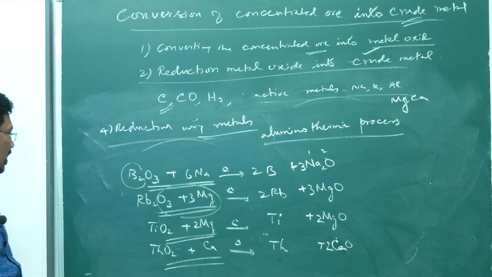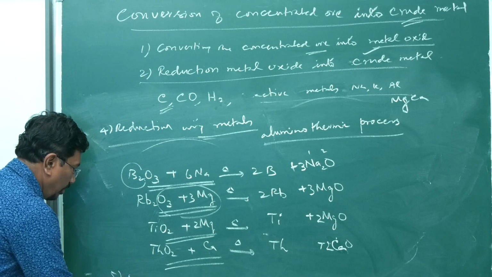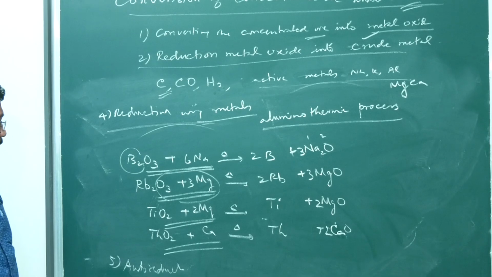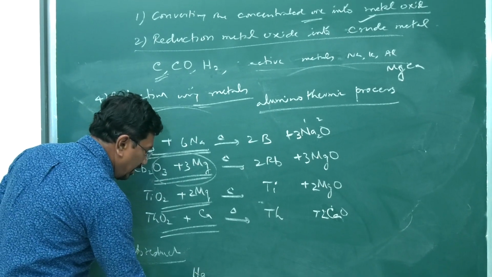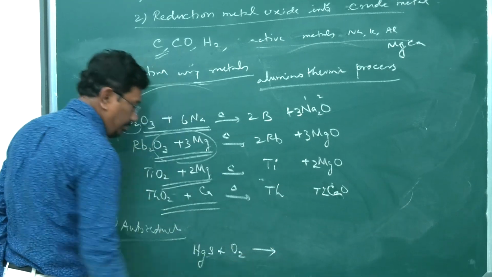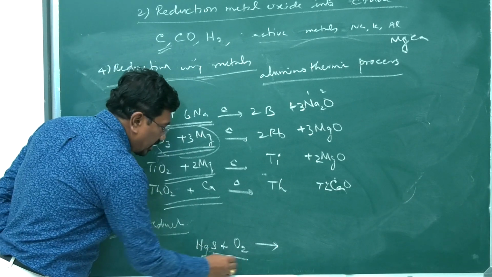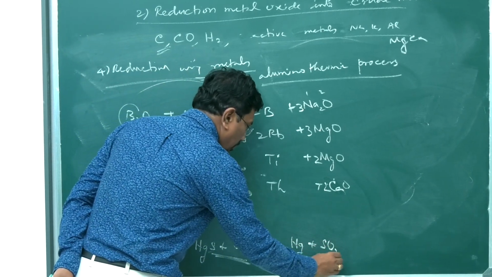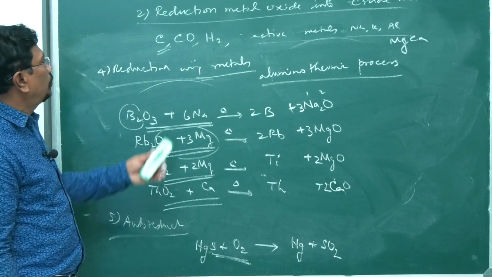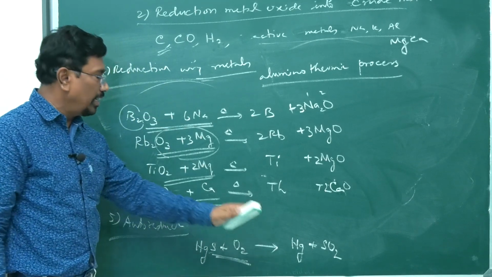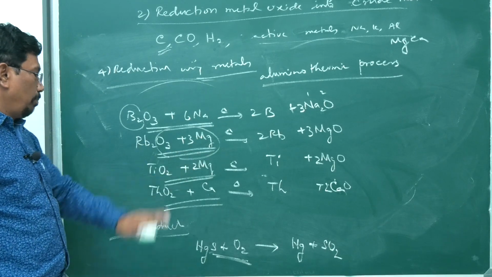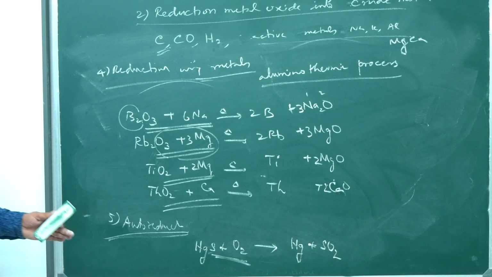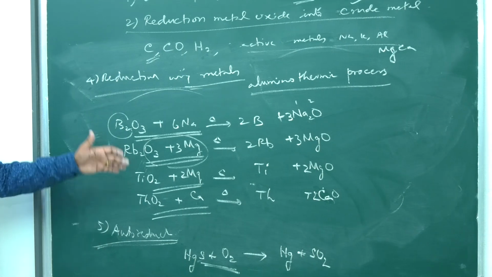Finally, auto reduction. Certain metal sulfides, when heated with air, oxygen, sulfur dioxide will go off. You will be getting mercury. The oxide will be formed as usual, as we have seen earlier. Metal sulfide becomes metal oxide. That metal oxide gets decomposed. Therefore, it is said to be an auto reduction reaction. This is how the metal oxides are reduced to corresponding metals.